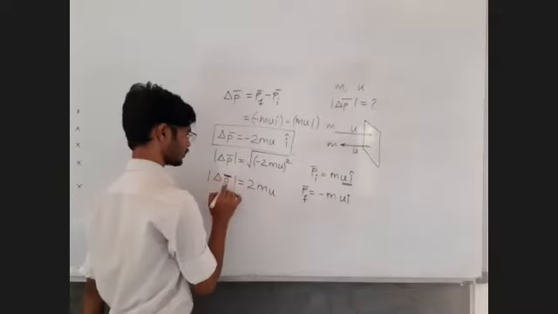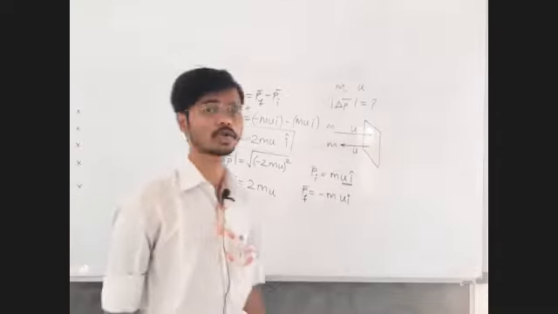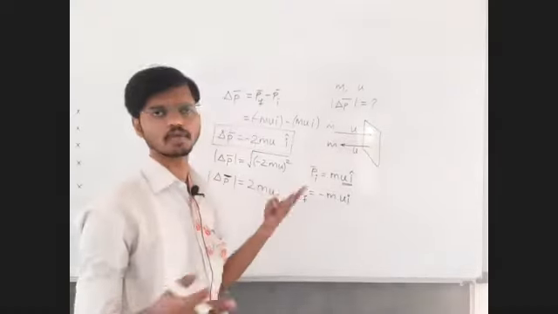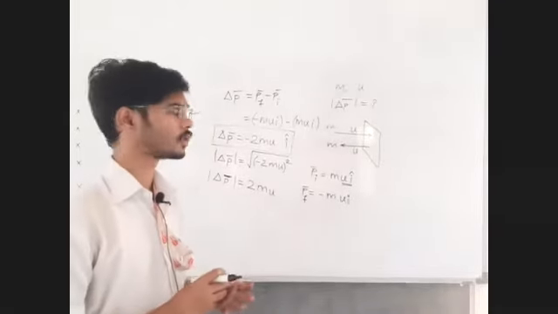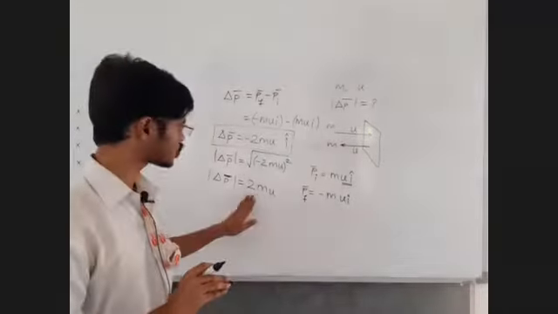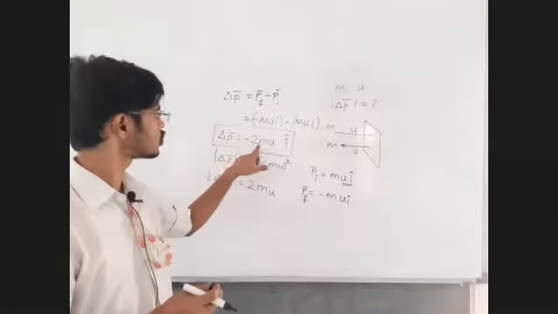Check whether this question is clear to all of you, because most of the students write this answer as 0: initial momentum mu, final momentum mu, and change in momentum 0. No, it's not like that. Change in momentum is 2 mu, and change in momentum as a vector is minus 2 mu into I cap.